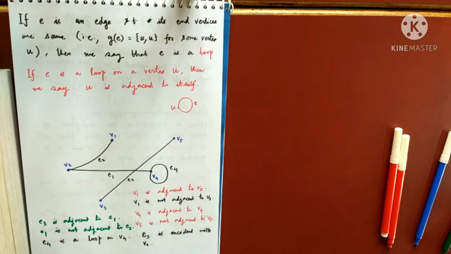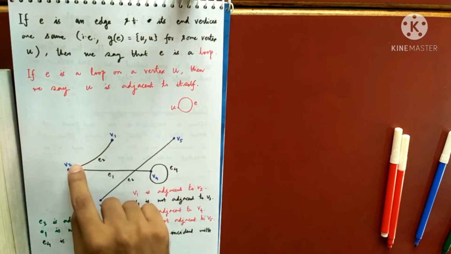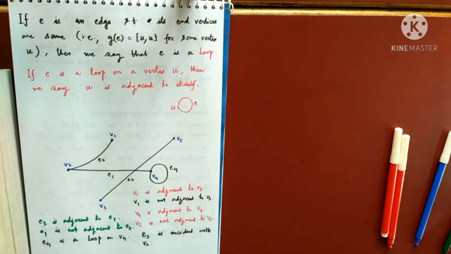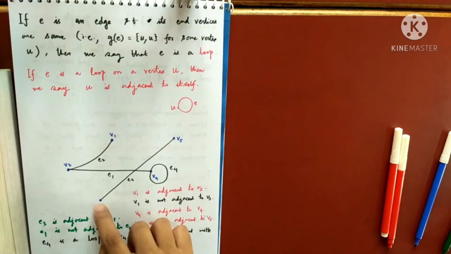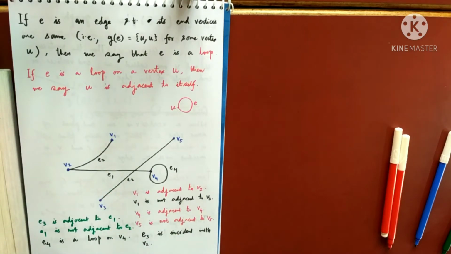Rajiv, your voice is not clear. Yeah, 2. Very good. So, how many edges are incident with V2? As you can see, there are 2 edges incident with V2. If I ask you same question for V3, how many edges are incident with V3?